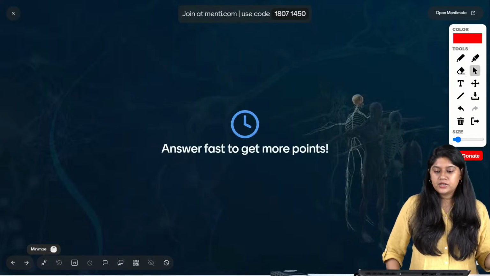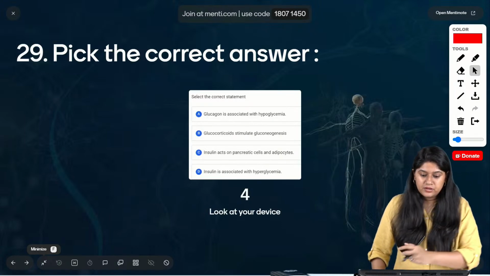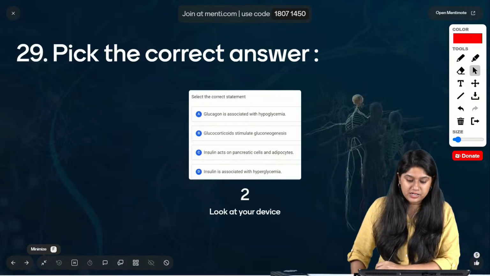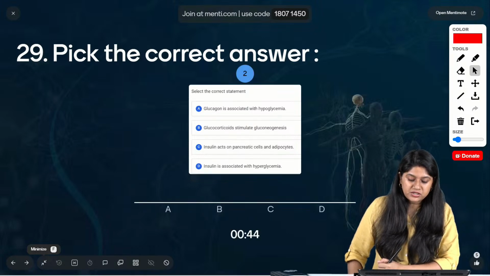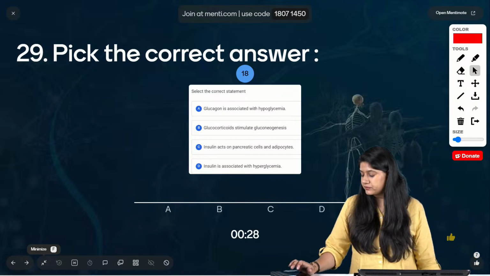Here we have the 29th question on our screen. So we have to select the correct statement. Glucagon is associated with hypoglycemia. Glucocorticoid stimulates gluconeogenesis. Insulin acts on the pancreatic cells and the adipocytes. And insulin is associated with hyperglycemia.